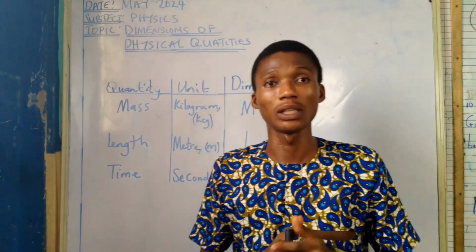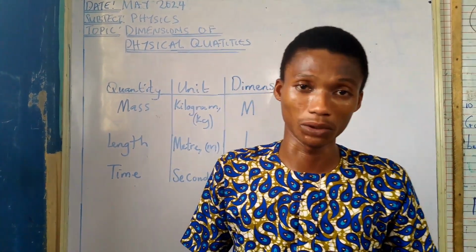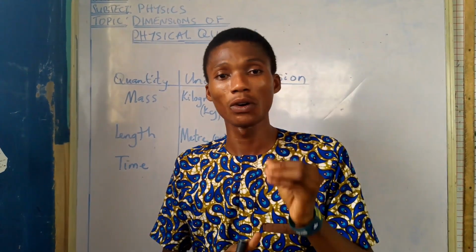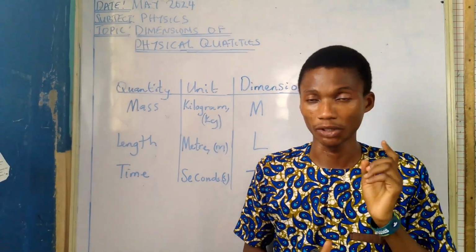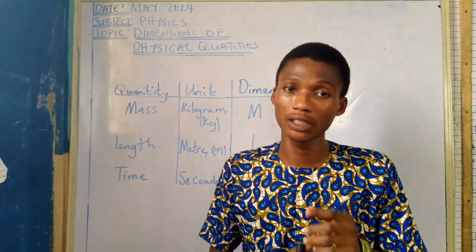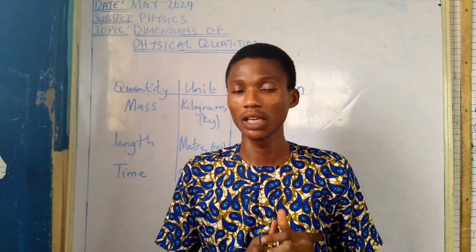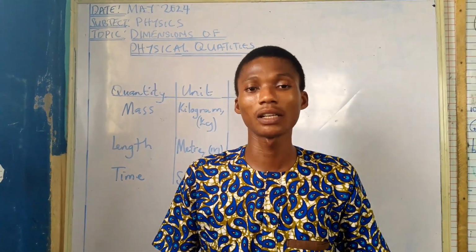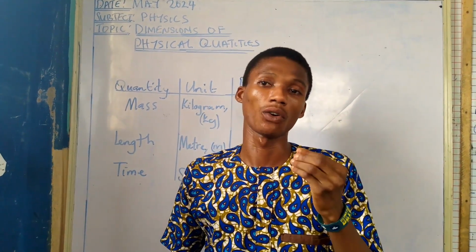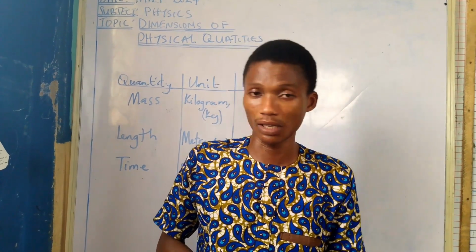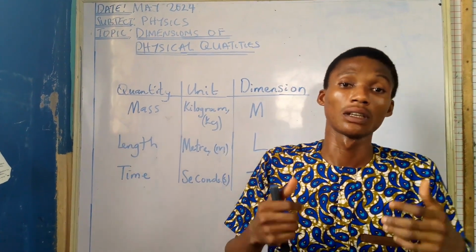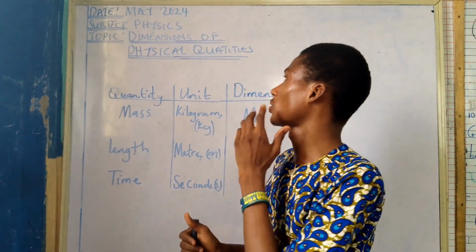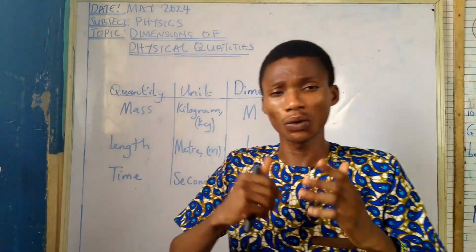Alright, so in the last class we looked at fundamental and derived units, and today we'll be looking at dimension of physical quantities. Don't forget, I said for you to make this class meaningful, you need to get your writing materials, your pen, your booklet, a jotter, anything, your readiness, and also your listening here. Alright, let's go quickly. Dimension of physical quantities.